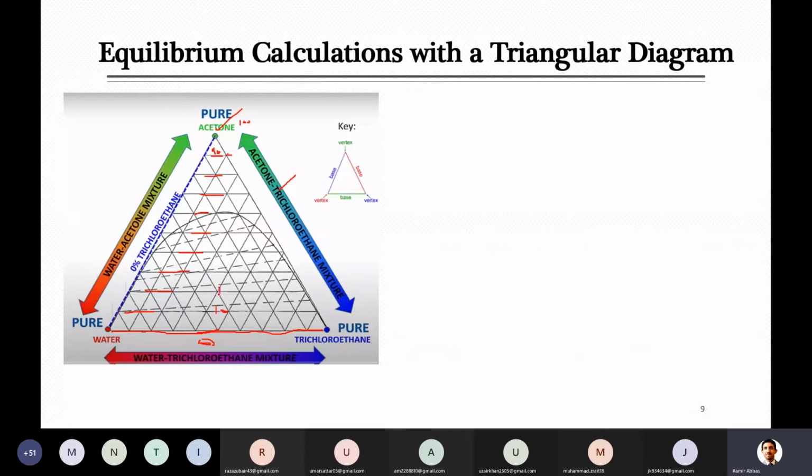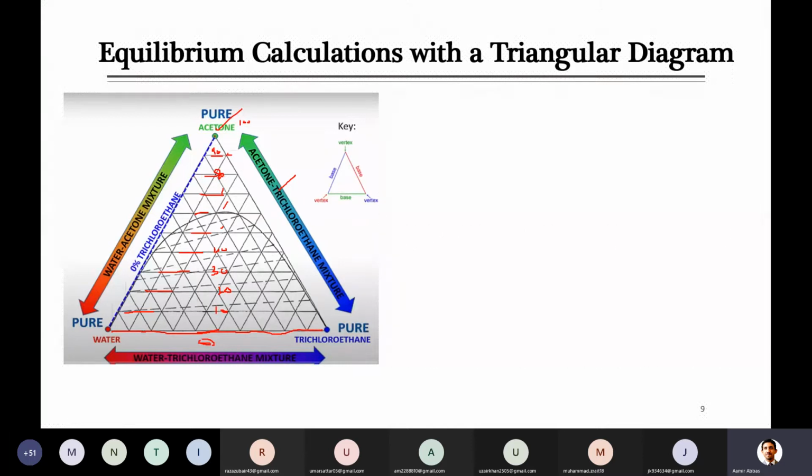Then there is 20%, then 30% for acetone if we look at it, then 40 and so on. There will be 50, 60, 70, and this is 80. So you can just write a number on all of those lines, representing 80% here.